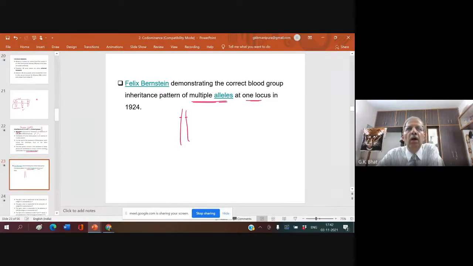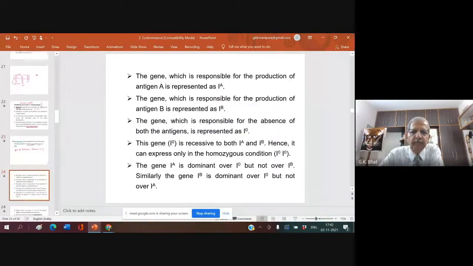The alleles for blood group are situated on chromosome number 9 in humans.